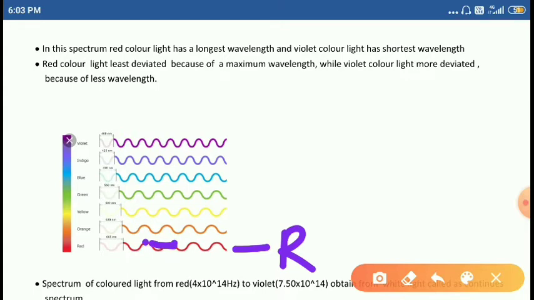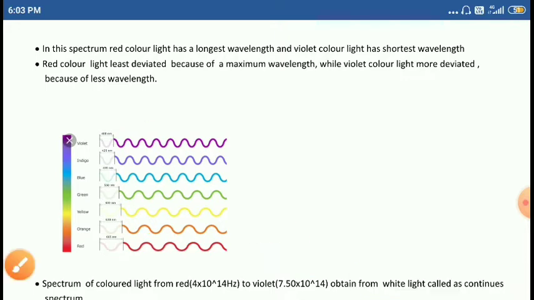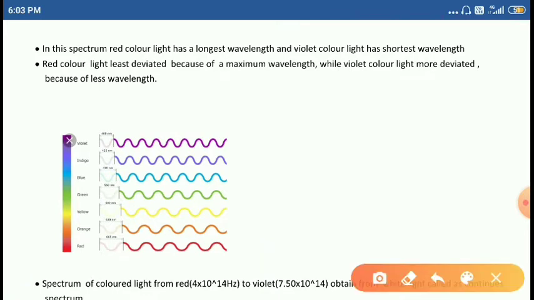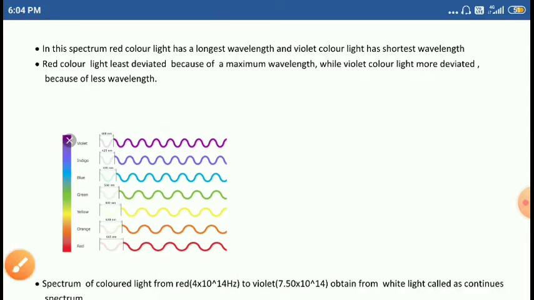When you compare the first crest to the second crest in violet, the distance is very small, so it is the shortest wavelength. Right, students?